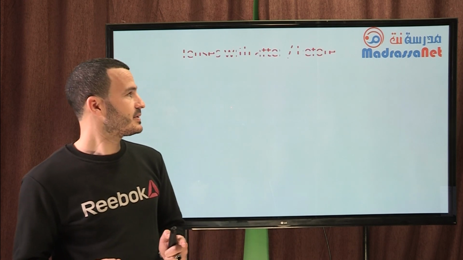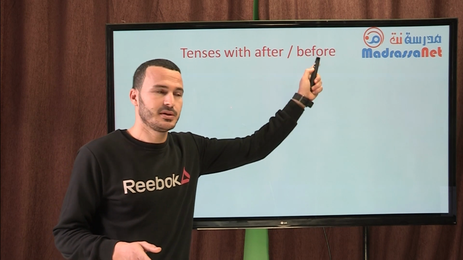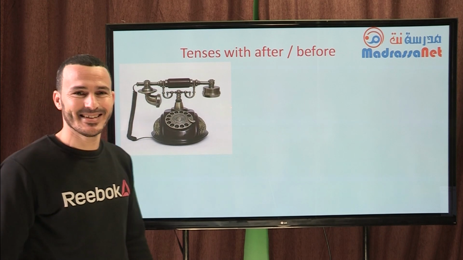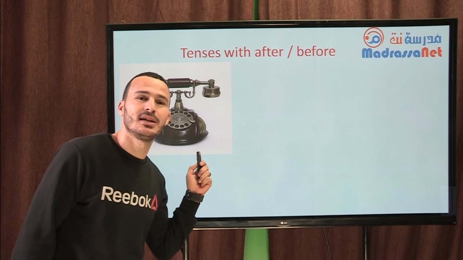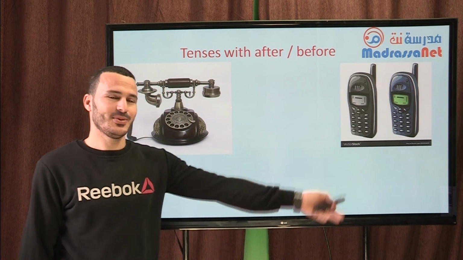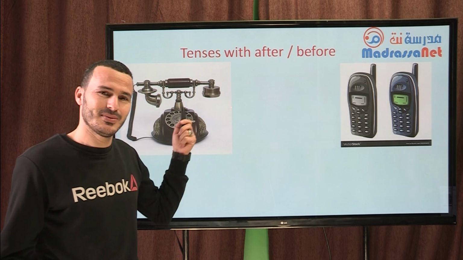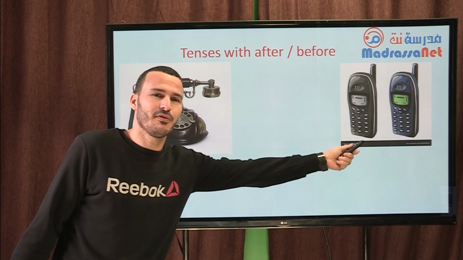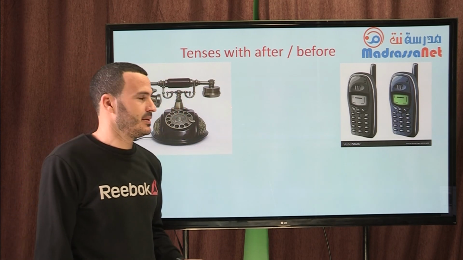Follow with me carefully, students. Tenses with after and before. Look at this. So many years ago, this landline was invented. Look at the second one. Which one is older, students? Guess. The first one or the second one? The landline phone or the mobile phone? Certainly the landline phone is older.